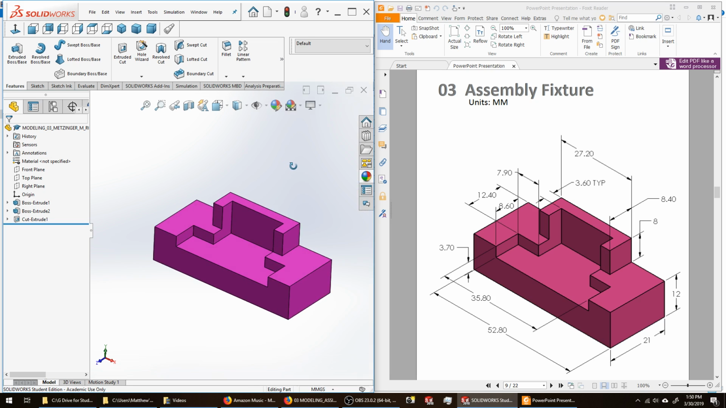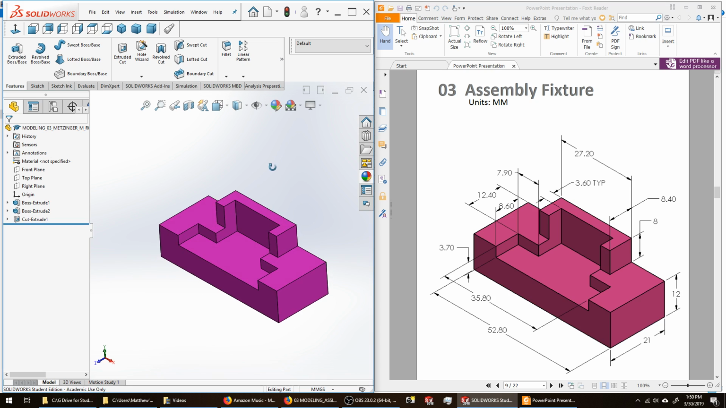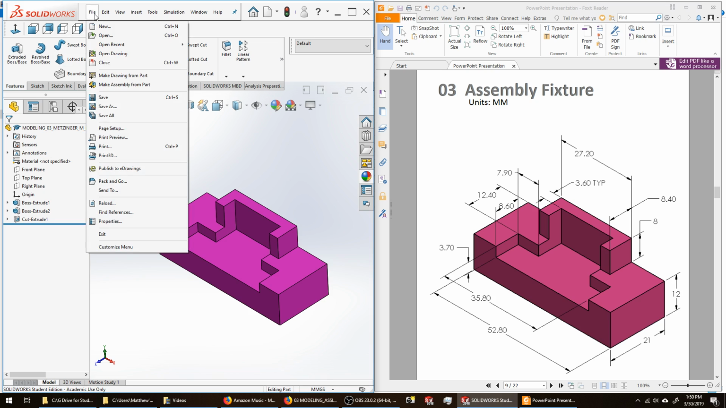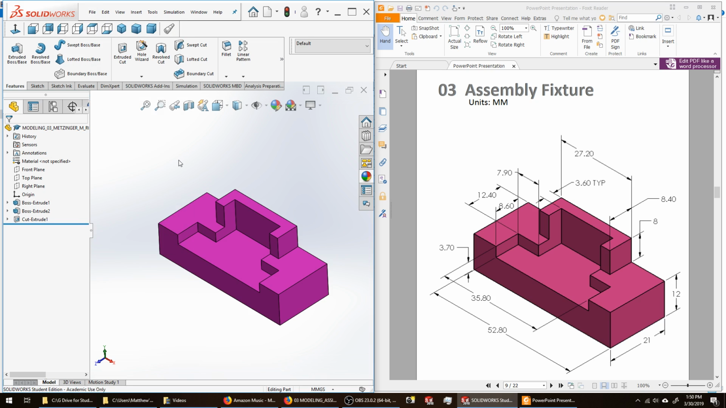You want to begin to get in the habit of making all your models different colors so that when you bring them into an assembly, there'll be a way to differentiate things. Let's make sure that's saved, and that completes the third modeling assignment.